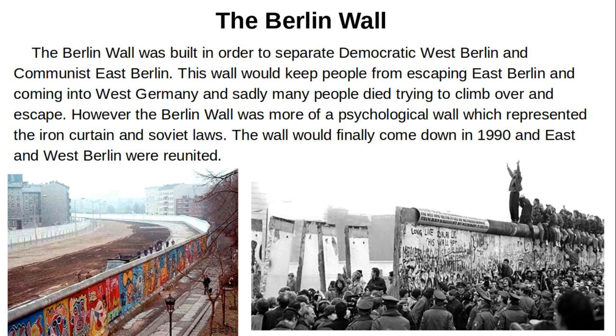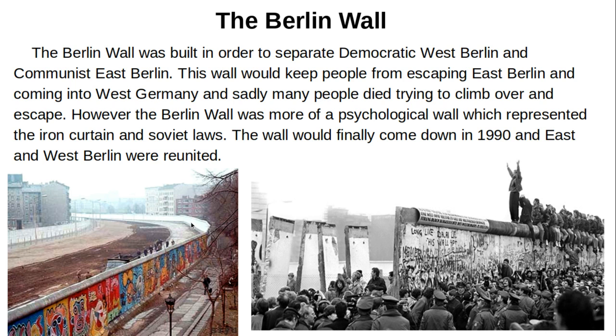The Berlin Wall. The Berlin Wall was built in order to separate the democratic West Berlin and communist East Berlin. This wall would keep people from escaping East Berlin and coming into West Germany. Sadly, many people died trying to climb over and escape. However, the Berlin Wall was more of a psychological wall, which represented the Iron Curtain and Soviet laws. The wall would finally come down in 1990, and East and West Berlin were reunited.